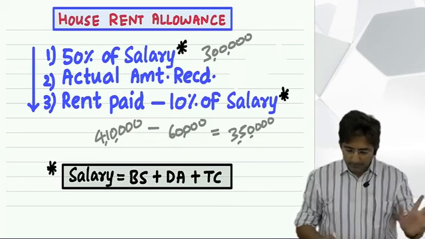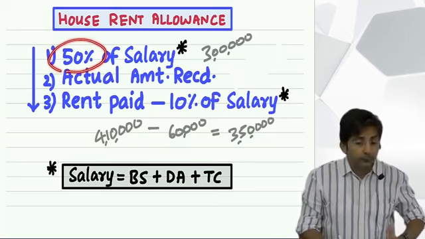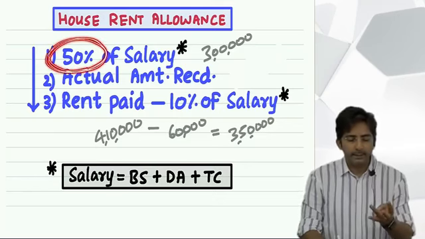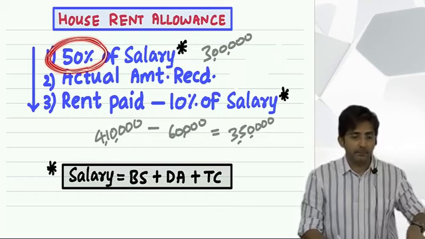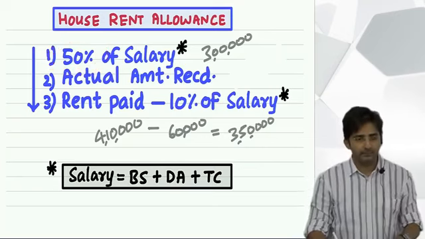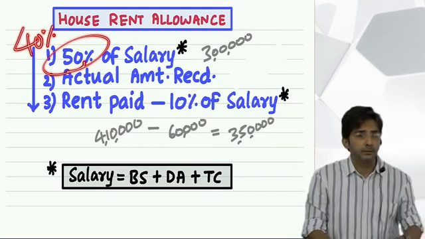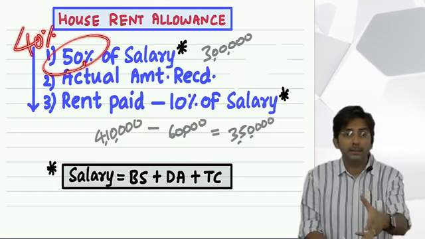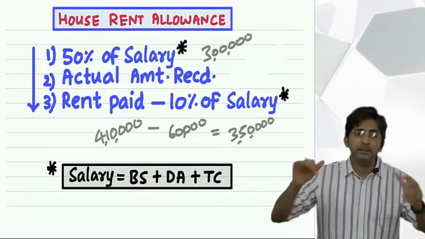So this is clear. Now look, this 50% is fixed, right? Yes. But this 50% applies only if you are paying rent in metro cities: Mumbai, Delhi, Kolkata, Chennai. Then only it is 50%. But in case you are paying rent in a non-metro city, then it is 40% instead of 50%. So you have to check in the question whether he is paying rent in Mumbai, Delhi, Kolkata, Chennai or some other city. If it is some other city, then 40%, otherwise 50%. And they will tell you in the question in which city the rent is paid.